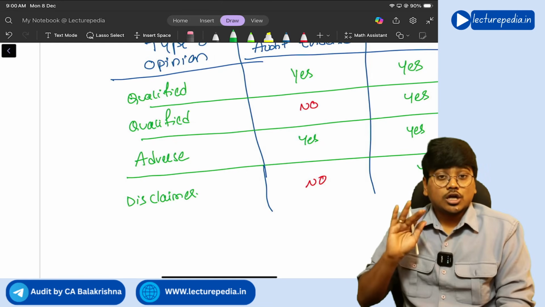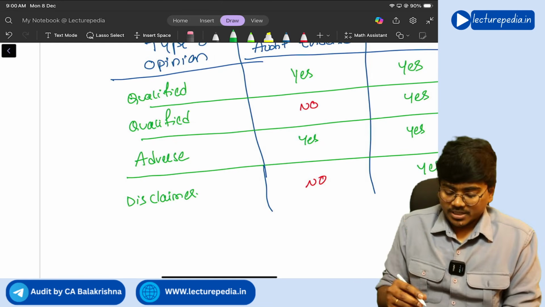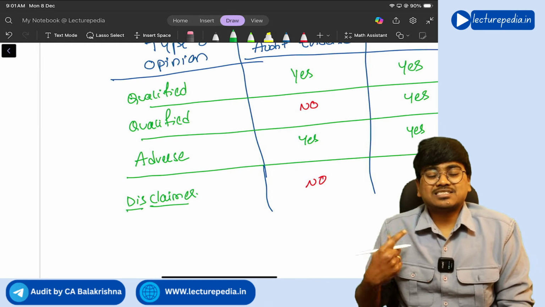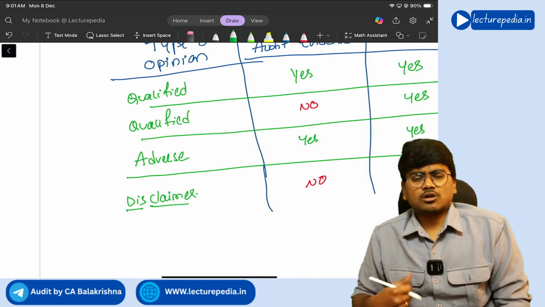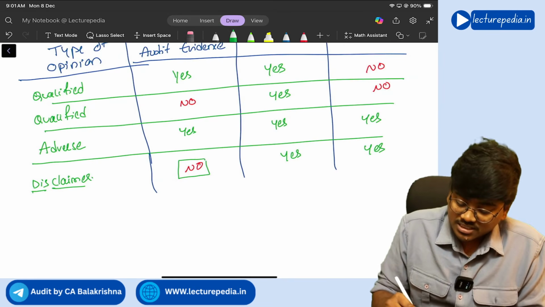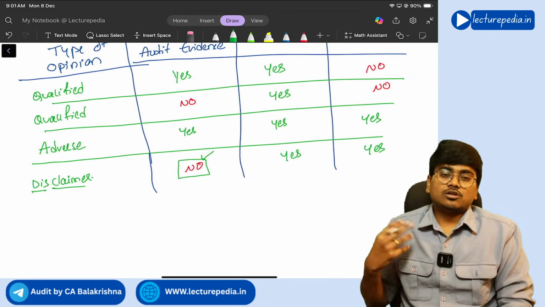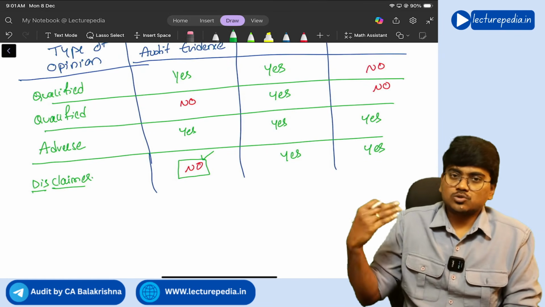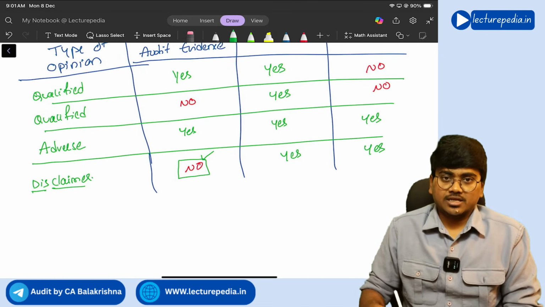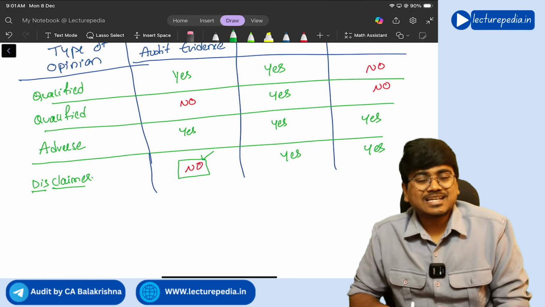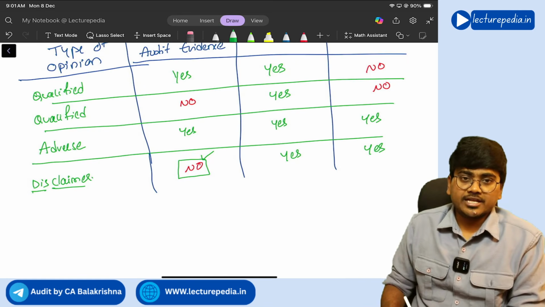Disclaimer means not claiming any opinion. Okay, not claiming any opinion is known as disclaimer of opinion. Why are you not claiming any opinion? Because you are not having any evidence. If you are not at all having any evidence, how can you claim an opinion? How can you come to an opinion? Understanding? So here you are giving disclaimer of opinion, not claiming any opinion.